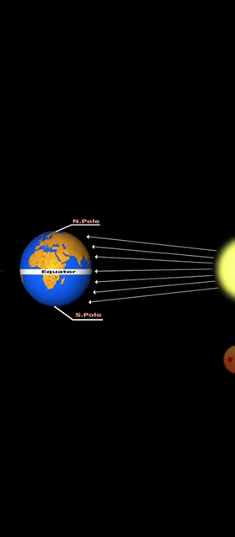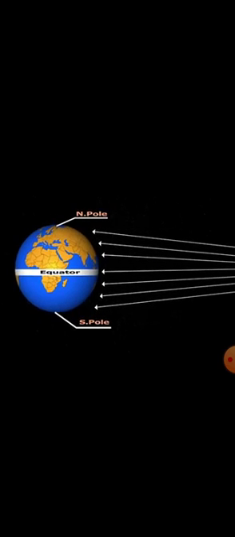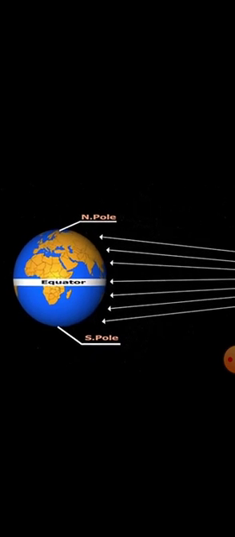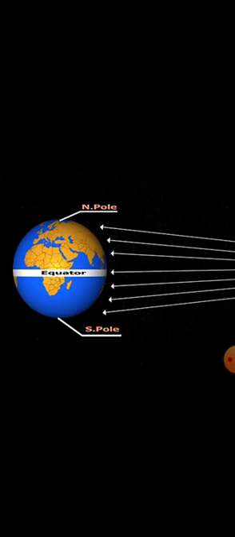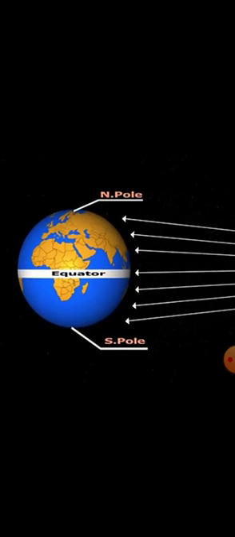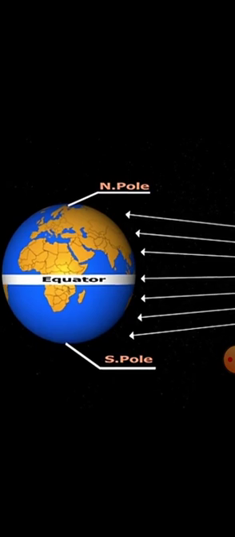The average temperature for the year drops as you go further away from the equator. For this reason, we divide the regions on the earth into the tropical zone, polar zone, and temperate zone. So this world is divided into mainly three climatic zones. The area near the equator we call the tropical zone, and the polar zones are the North Pole and also the South Pole. Next, the middle part we call the temperate zone. So our India is located in the temperate zone.